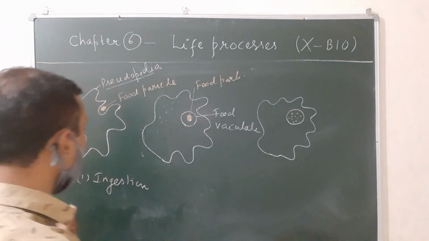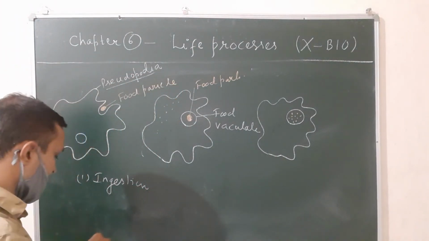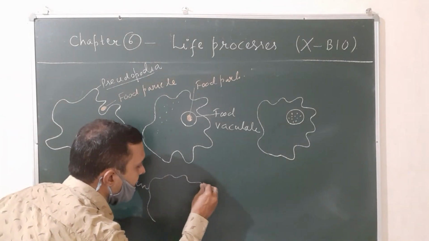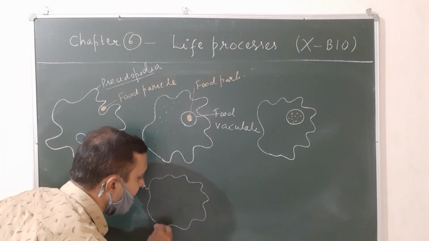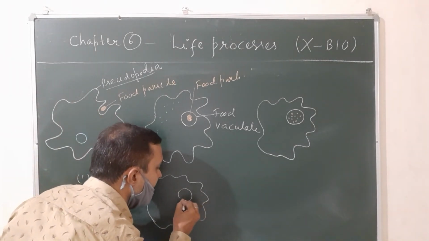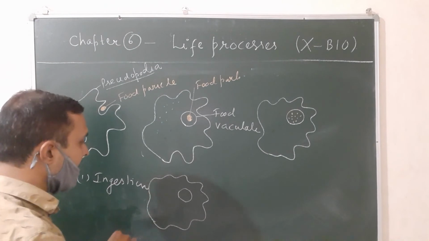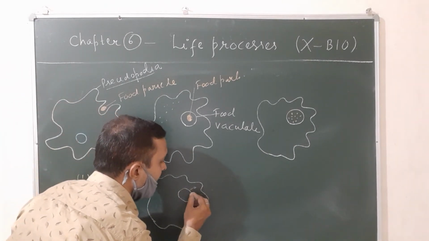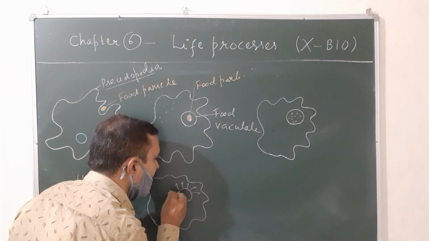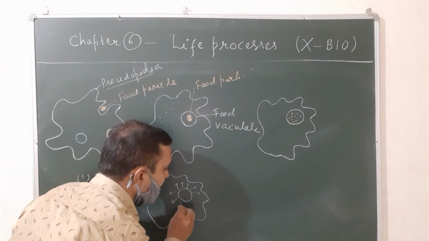Now let us see, after digestion, the food is diffused throughout the cell by the process of diffusion. This arrow shows the diffusion. That means the digested food is transferred throughout the cell.